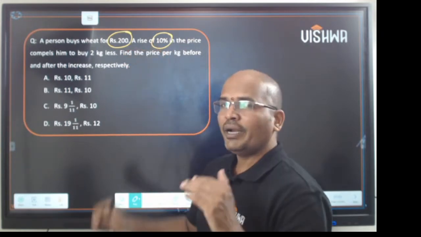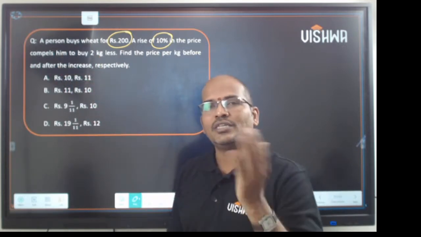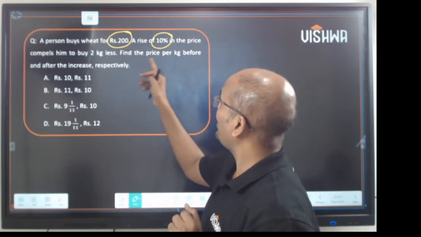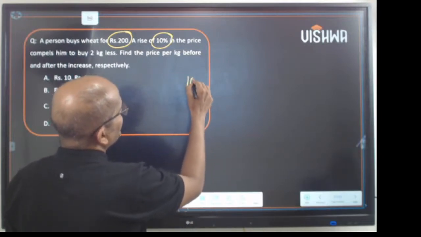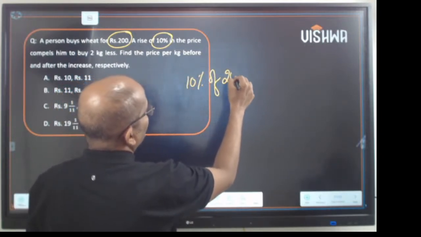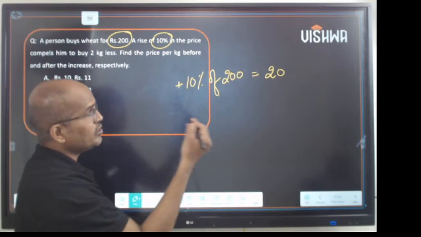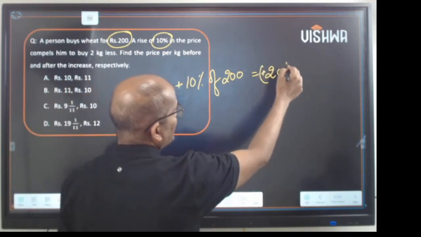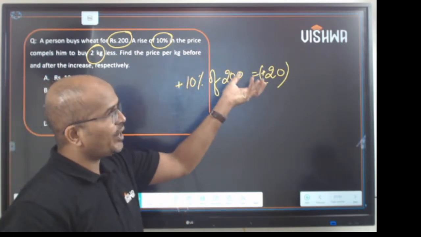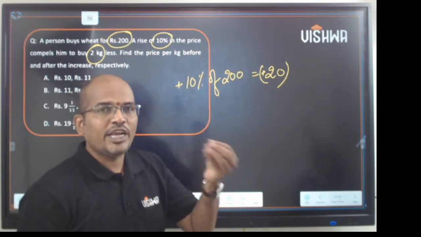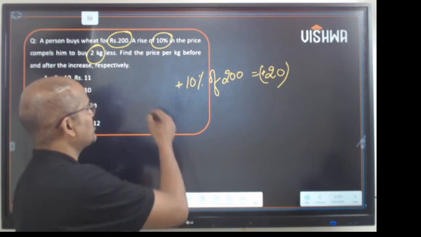Now, the price has gone up by 10%. When the price has gone up by 10%, the person gets 2 kgs less. So it is X minus 2 kgs. Right? Then find the price per kg before and after increasing. So 10% of 200 is 20, because there is an increase of 10%. Because of this increase of 20 rupees, the person is getting 2 kgs less. So it means that if the person had 20 rupees extra, he would have bought these 2 kgs, right? So 2 kgs is 20 after the increase.